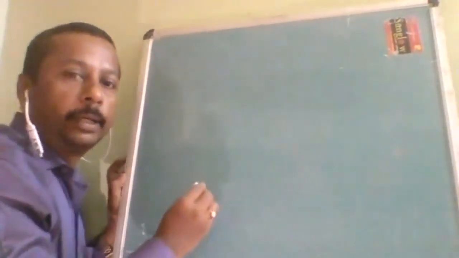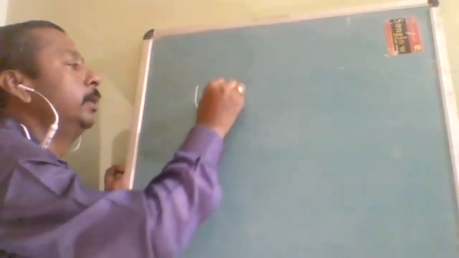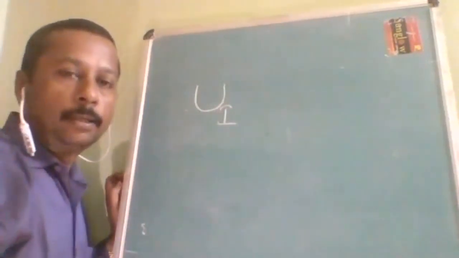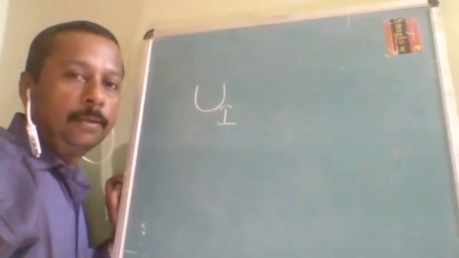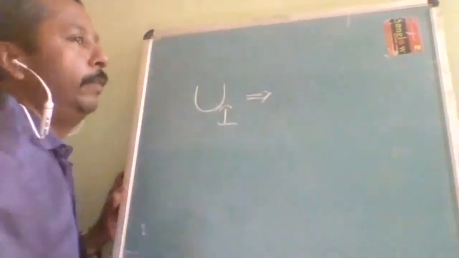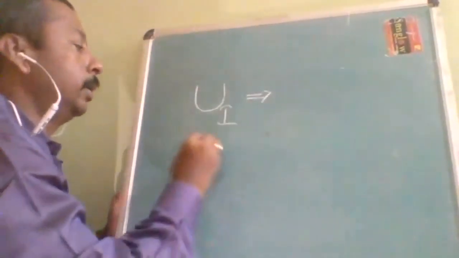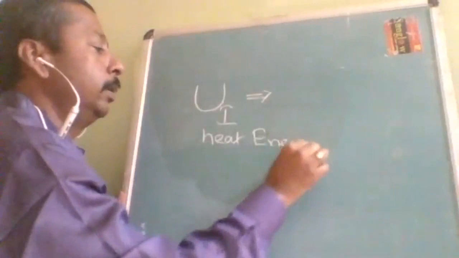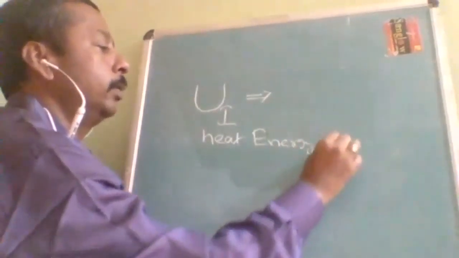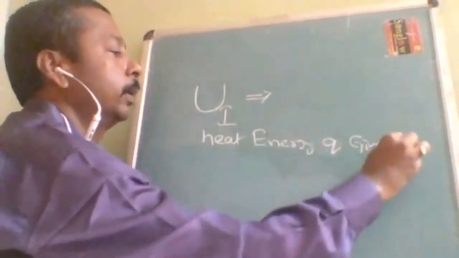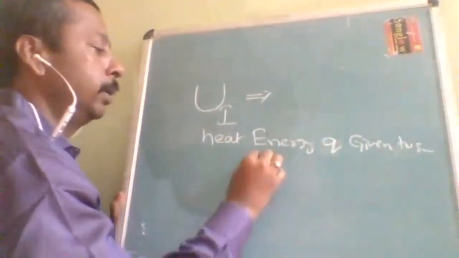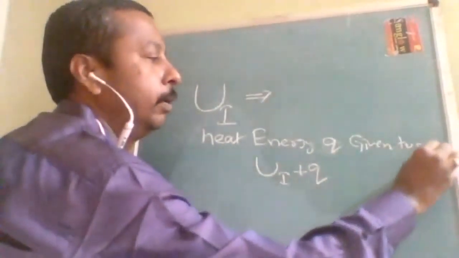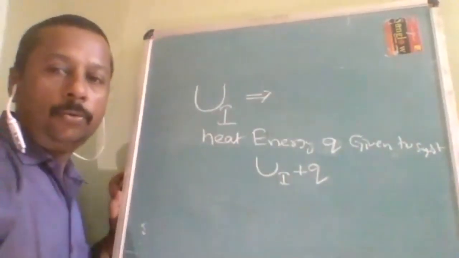So the mathematical form of the first law of thermodynamics. As I told you, every system when it is initially originated consists of some energy, that is Ui. Now we are giving some heat energy to it. Heat energy q given to the system, then total energy will be Ui plus q.